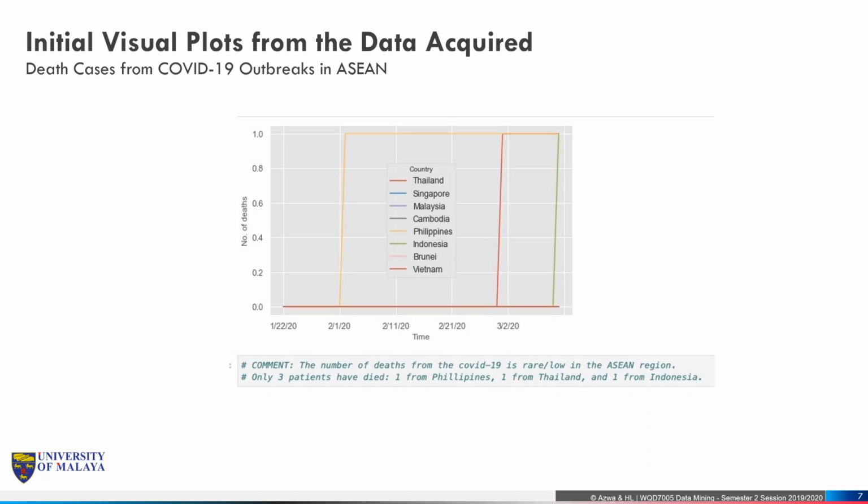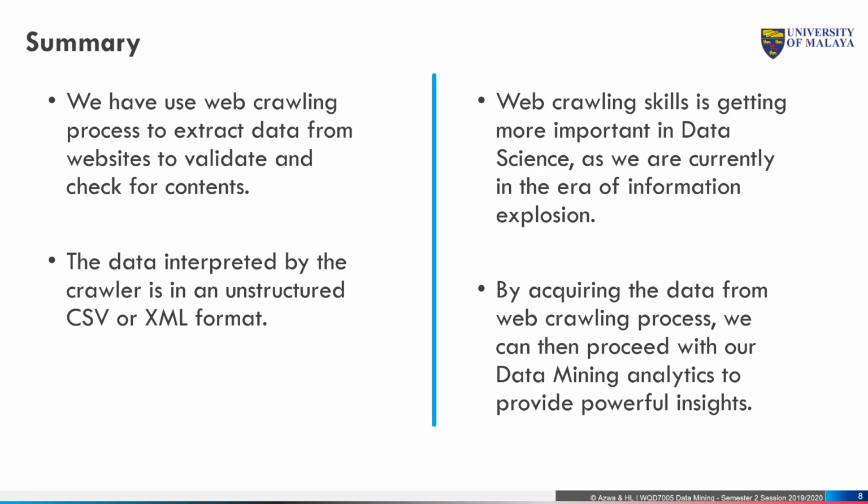In terms of the death cases that we have seen so far, there are actually three reported death cases in ASEAN countries. One from the Philippines, another reported from Thailand, and another from Indonesia. So death cases are comparatively low in the ASEAN region compared to countries like China or other Asia Pacific countries.